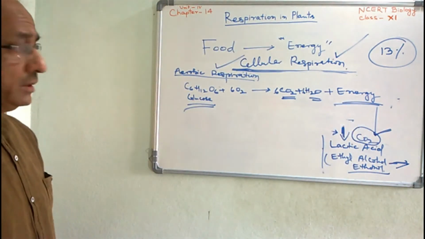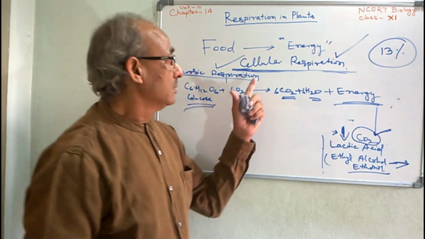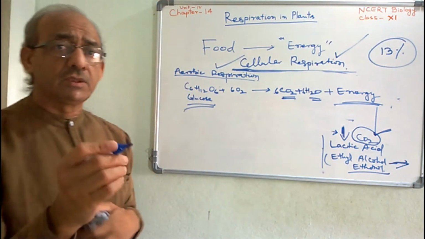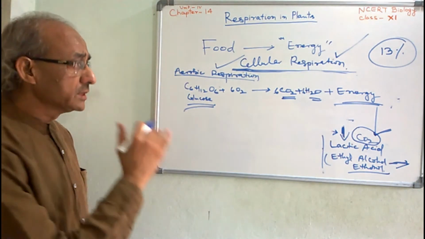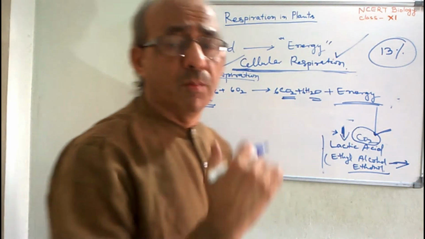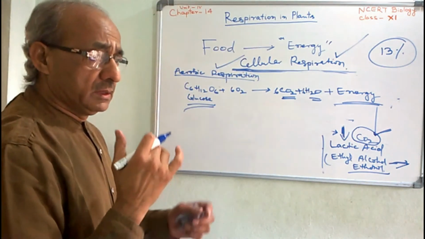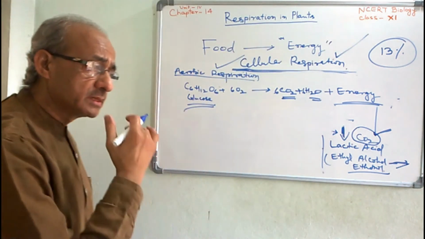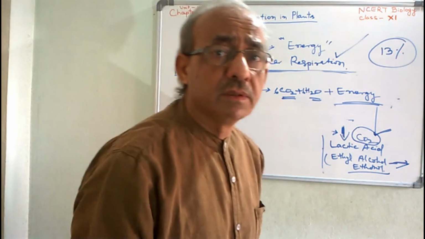This is the complete combustion of glucose. The complete combustion of glucose or carbohydrate takes place in different stages. First stage is glycolysis, which takes place in cytoplasm.